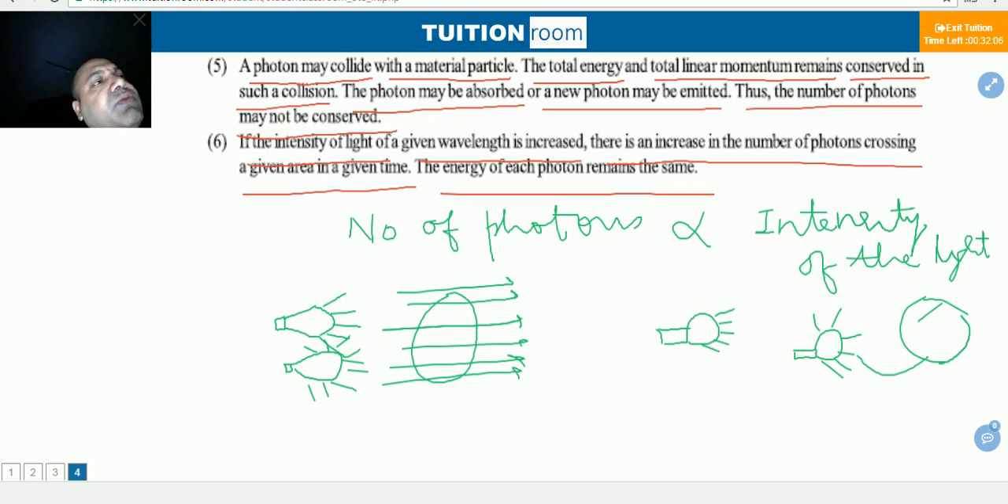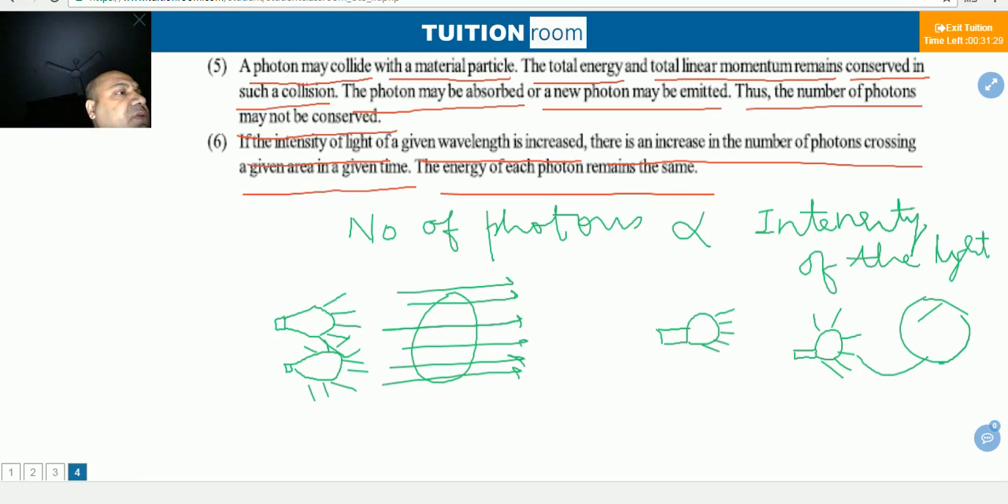What we simply say is that any light source will emit photons. If there is only one light source, some photons are emitted; with two light sources, more photons are emitted. Again increase the light source, three light sources, more and more photons will be emitted. And if we decrease the distance of the light from the area on which it is projected, then also the number of photons crossing that area will increase. But one thing is important: the wavelength of the light should remain constant.